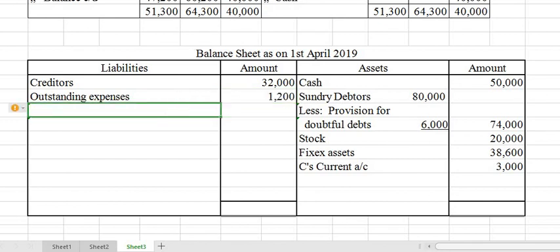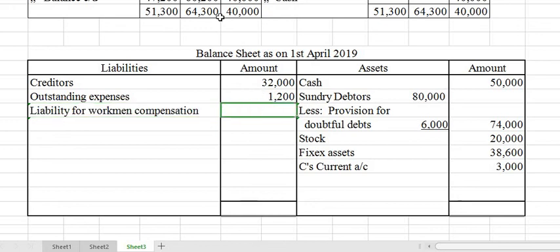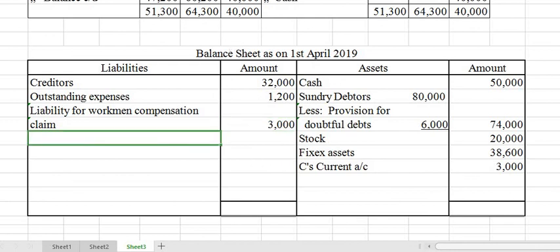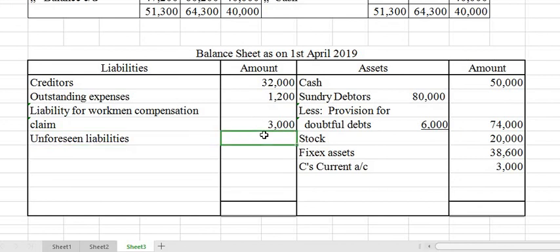And liability on workmen's compensation: we know that we have a workmen's compensation claim of rupees 3000. The remaining 2600 is shared among the partners. Then unforeseen liability, a new liability arose, 2000. Okay, all the liabilities and assets are over.